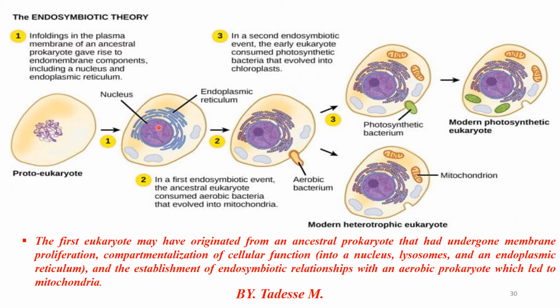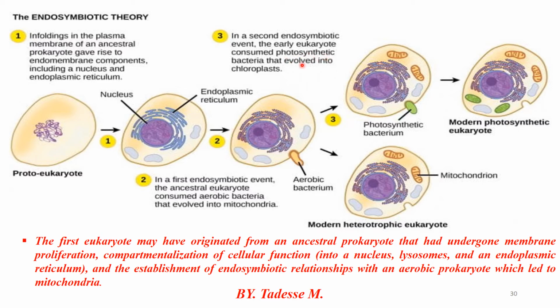This nucleus gives rise to the second step. In the first endosymbiotic event, the ancestral eukaryote consumed aerobic bacteria that evolved into mitochondria. The second process is the formation of the endoplasmic reticulum. On the third, a second endosymbiotic event, the early eukaryote consumed photosynthetic bacteria that evolved into chloroplasts.